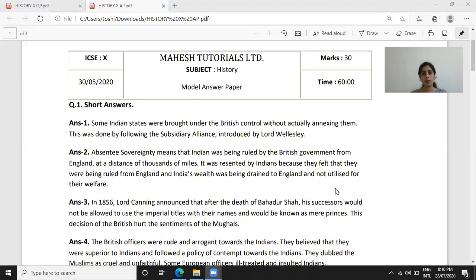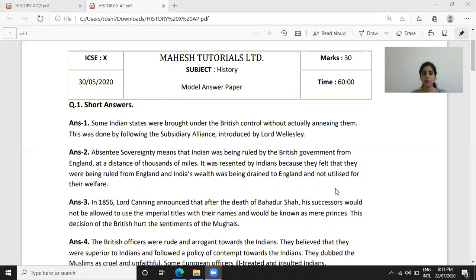Some Indian states were brought under the British control without actually annexing them. This was done by the following of the subsidiary alliance introduced by Lord Wellesley. 2 points covered, give yourself 2 marks.